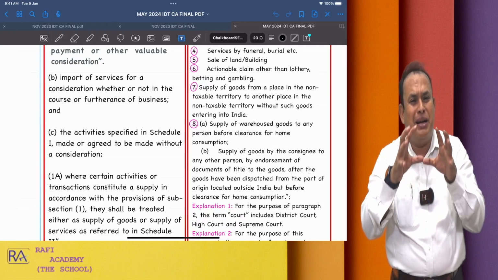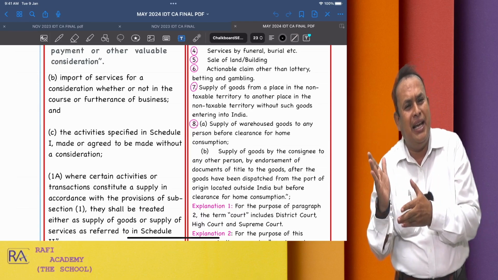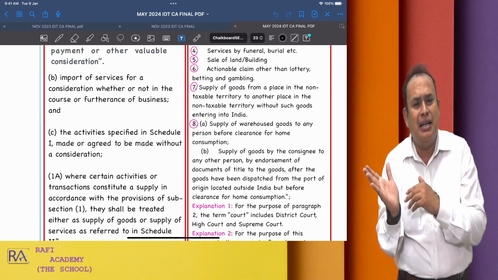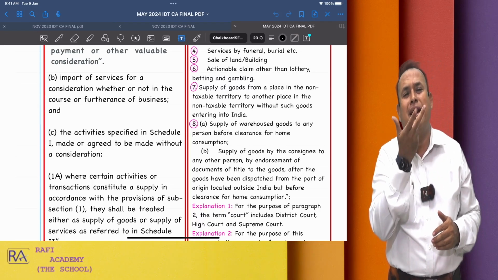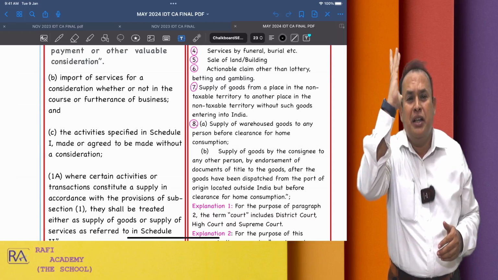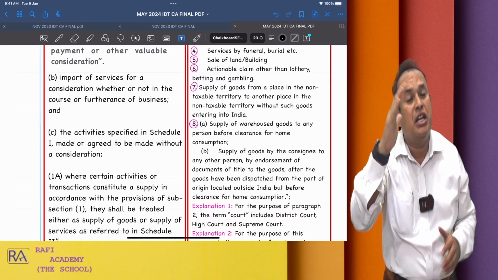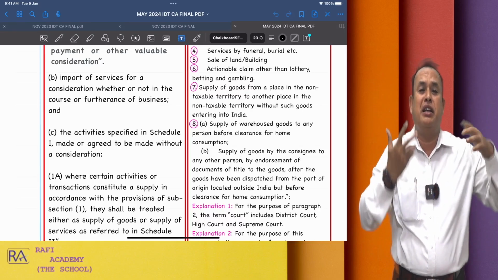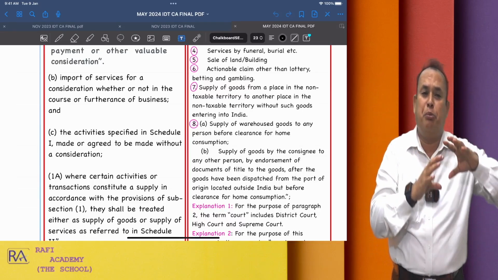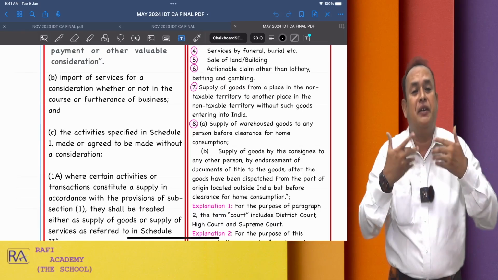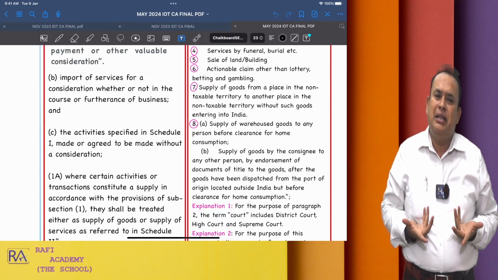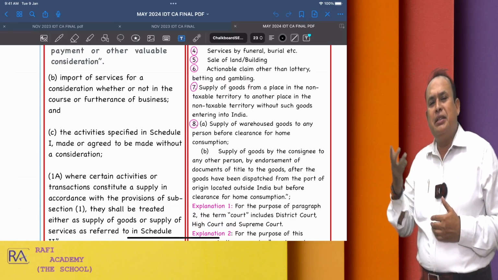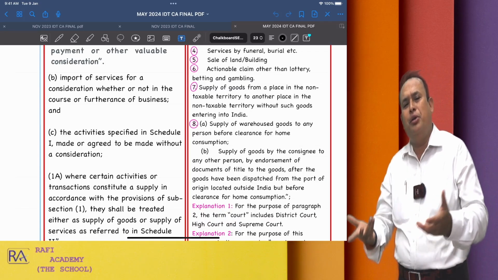I have not given much attention to sale, transfer, barter, exchange, lease, rental or disposal, as these are elementary terminologies which you already covered at the intermediate level. Therefore, at final level, I am not going to stress on it. What do you mean by sale? Sale means transfer of property from one person to another for cash or deferred payment. You are already aware of that, like transfer, barter, exchange and so on.